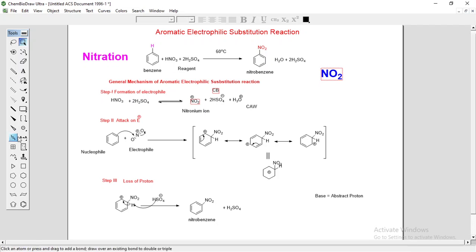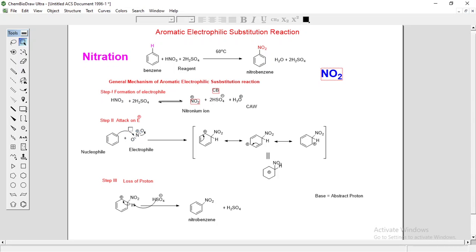First step: nitric acid gets protonated by sulfuric acid and then decomposes to give nitronium ion, the conjugate base of H2SO4, that is HSO4 minus, and the conjugate acid of water. So this is your electrophile. Now in the second step, this is the nitronium ion, which is an electrophile.